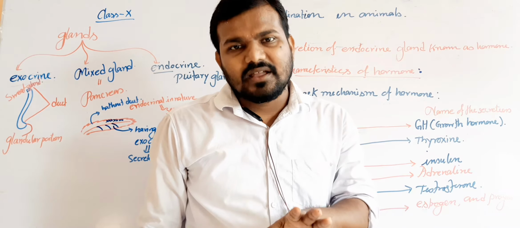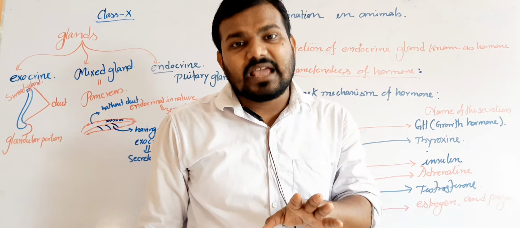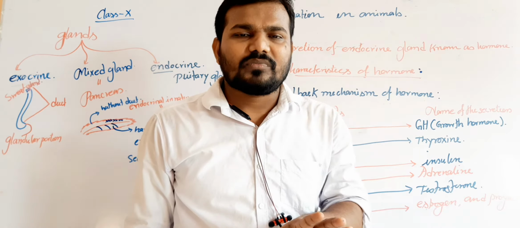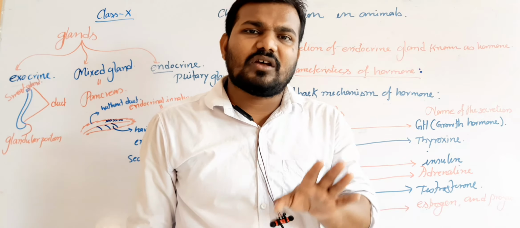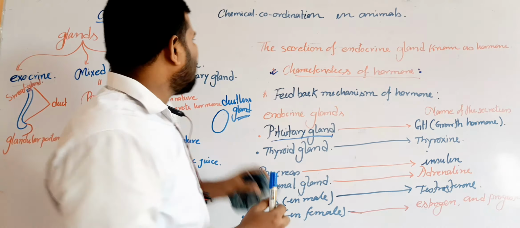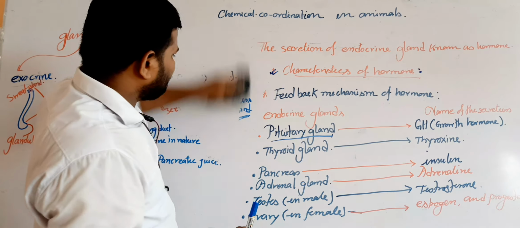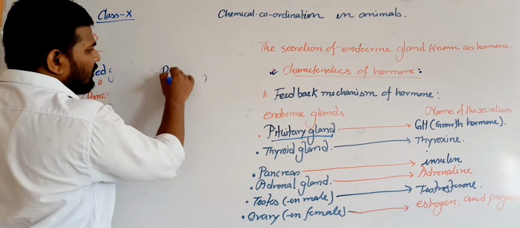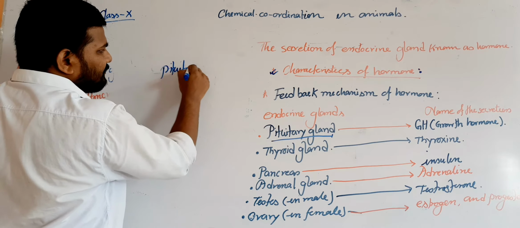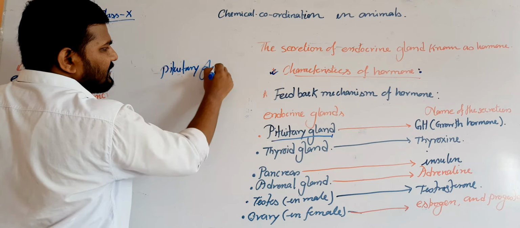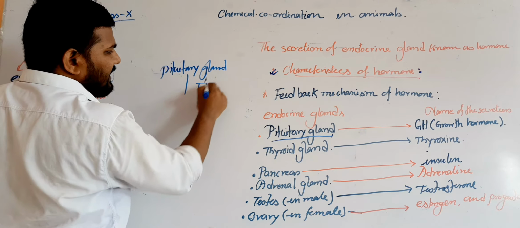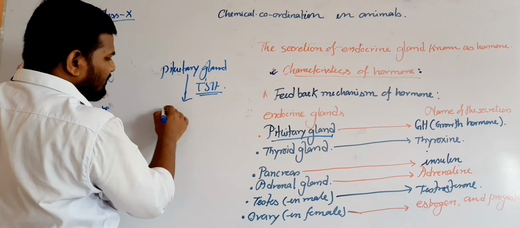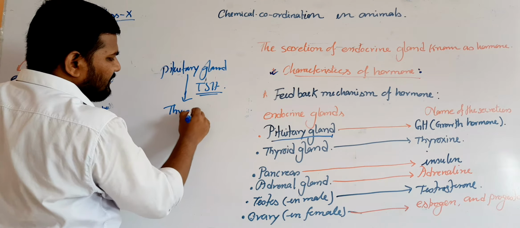It is shown that the hypothalamus can control the pituitary's activity by discharging some releasing factor or releasing hormone. For example, suppose the pituitary gland secretes TSH, thyroid stimulating hormone, which mixes with the blood and circulates to the thyroid gland.